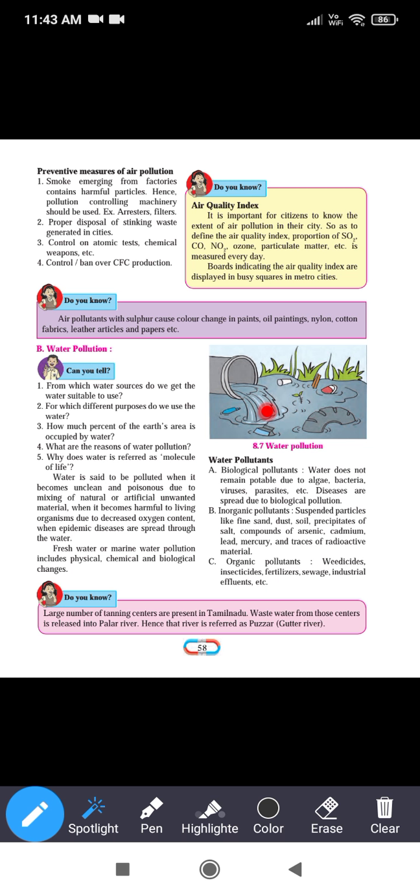In the same way, the river Palar is also polluted, as shown in figure 8.7. That's why that river is called the gutter river.